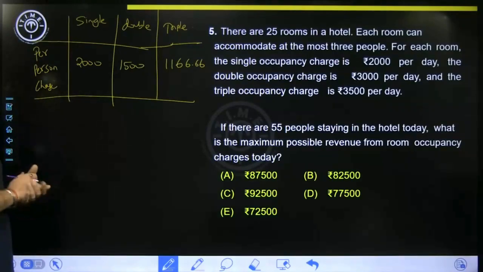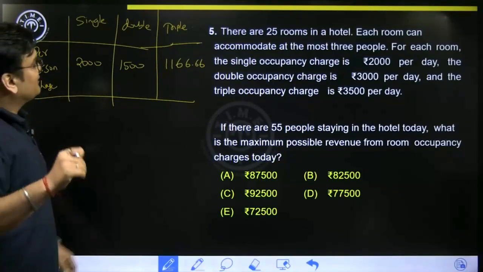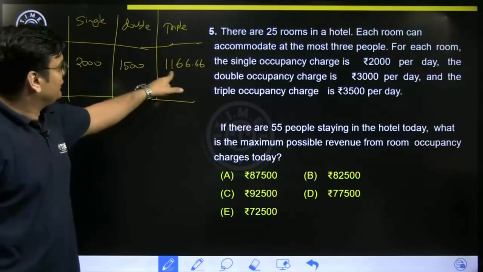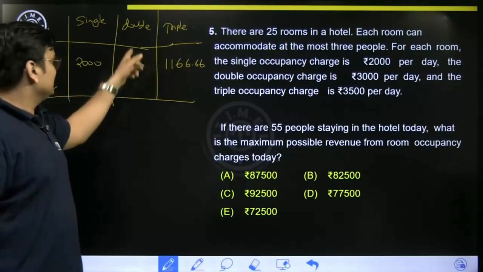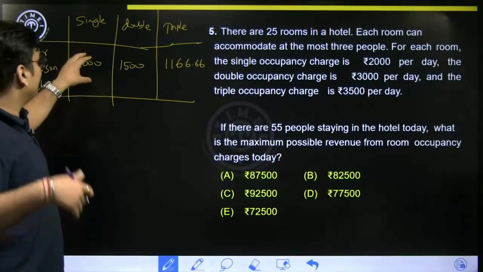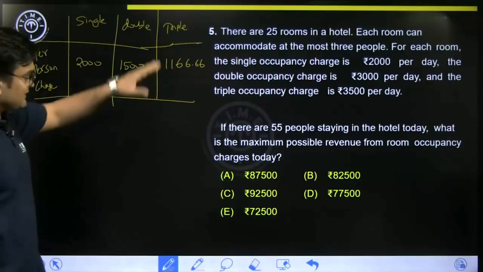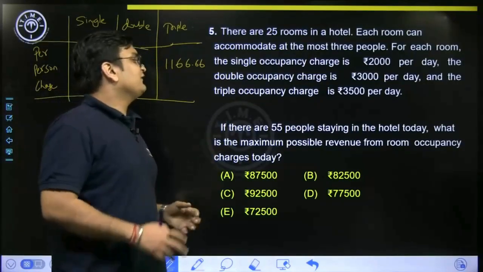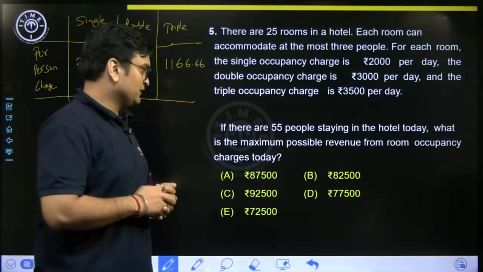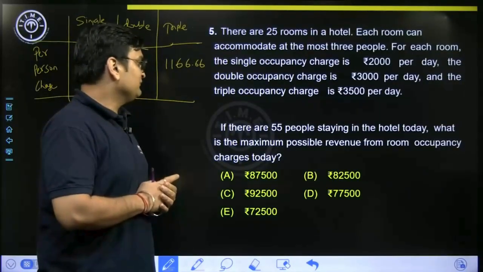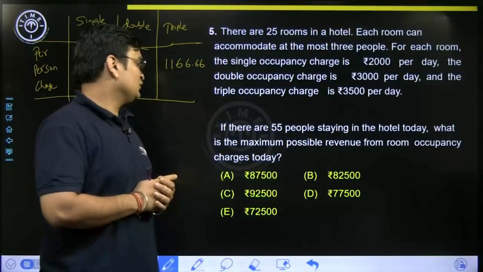So if you notice, the least amount per person would be when you go for triple occupancy, later for double occupancy, finally the highest cost per person comes for single occupancy, as we see from this table. Anyways, let's read it further. If there are 55 people staying in the hotel today, what is the maximum possible revenue from room occupancy today?